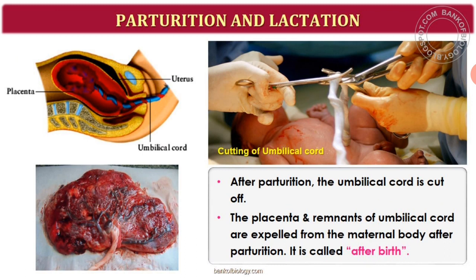As I already told you, after parturition or after the delivery, the umbilical cord is cut off. Then the placenta and the remnants of the umbilical cord are expelled out from the mother's body after parturition, and that is called afterbirth.